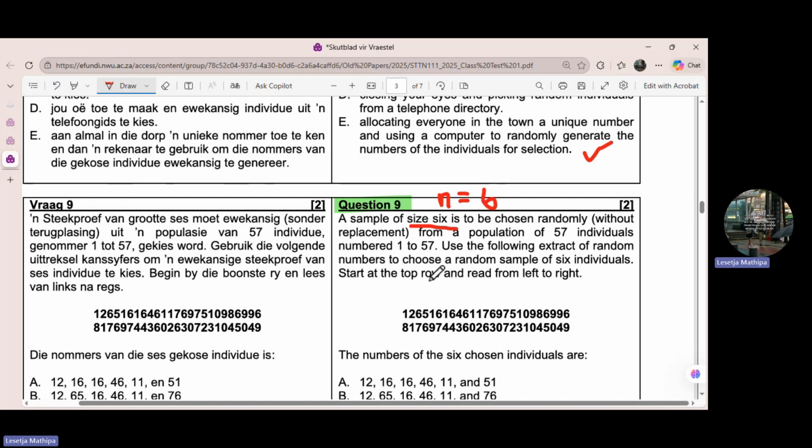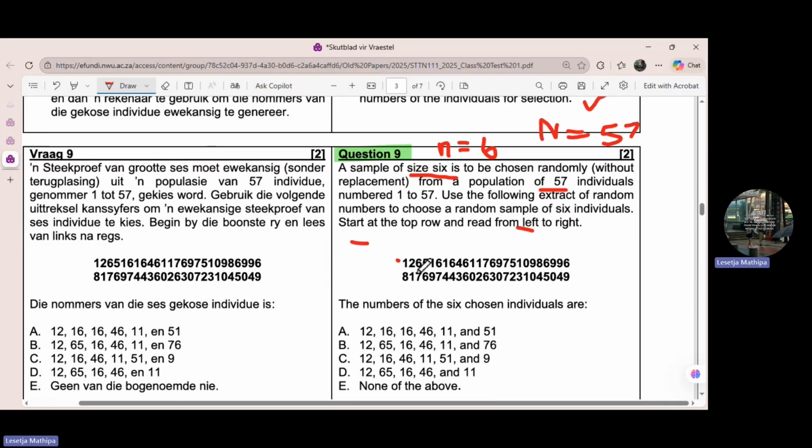Is to be chosen randomly without replacement from a population of 57 individuals numbered 1 to 57. Now, you must use the following extract of random numbers to choose a random sample of 6 individuals. You start at the top row, and you read from left to right.